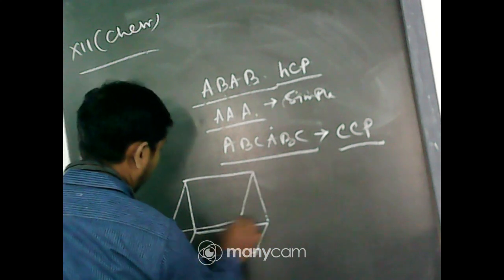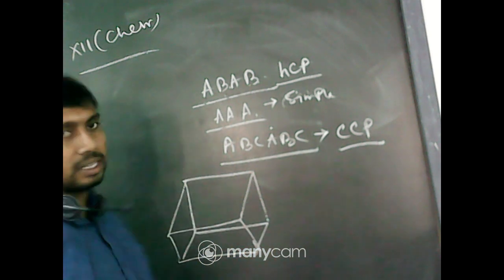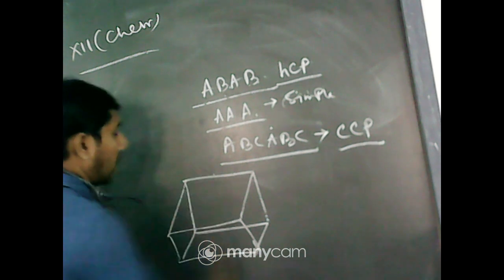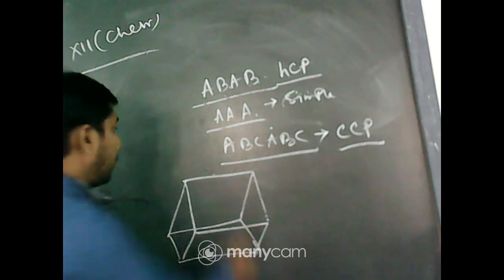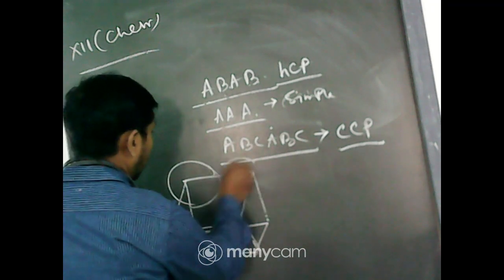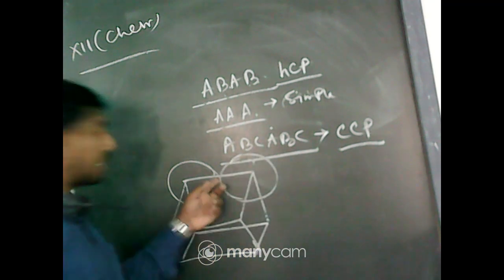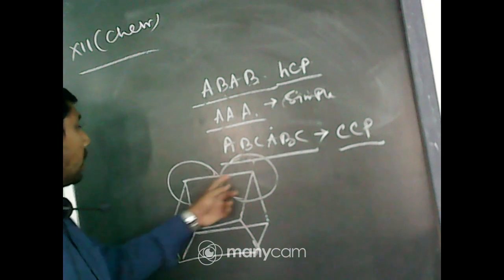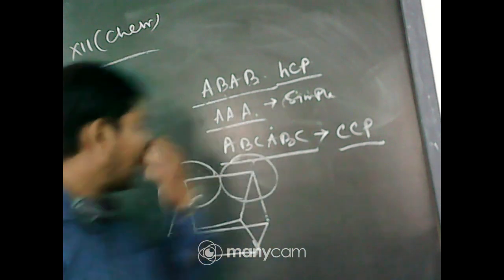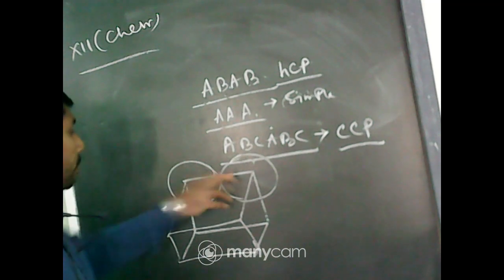Now these spheres are arranged in such a manner that all the edge lengths are covered by the radius of the spheres. Suppose these are 2 spheres, then they are arranged so that they touch at a point, and all the edge lengths are covered by the radius of the sphere.